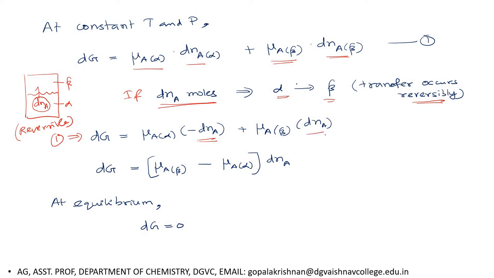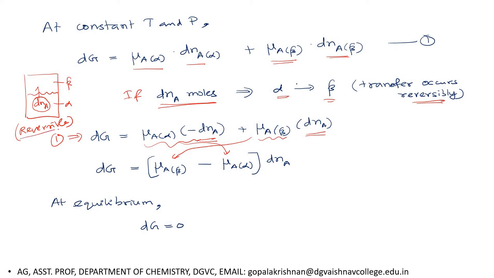Okay, and the same amount, dn moles, will increase in the beta phase, right? So I have represented this here. Now see, here we have minus chemical potential of A in alpha phase, and here we will get chemical potential of A in beta phase. If we take dn as common, then we can write chemical potential of A in beta phase minus chemical potential of A in alpha phase, into dn.